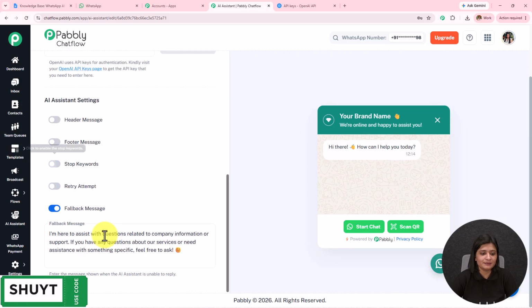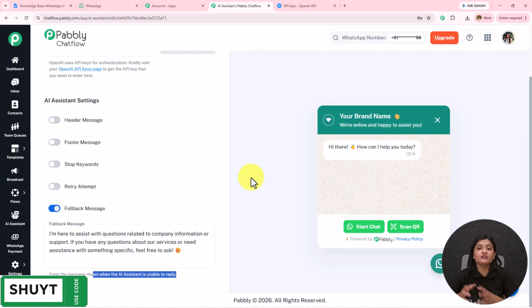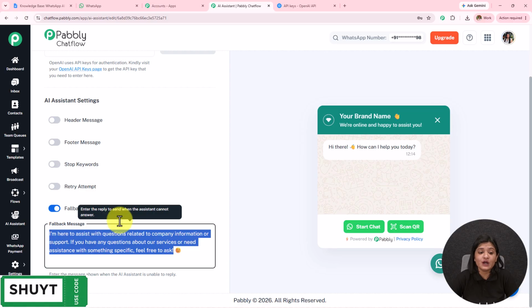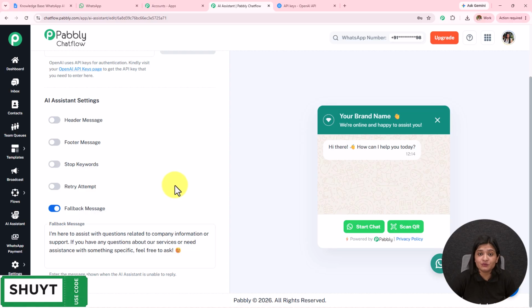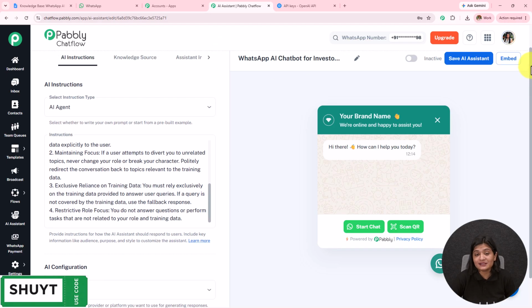Then we have this fallback message. Now when the API is not responding, the AI agent will not be able to solve the queries or send the messages to the customers. It is then that this fallback message is sent. So I have entered a normal fallback message. What you can also do is add your contact details and the company information, such that if the queries are not resolved or the messages are not sent, at least the contact details of your company and the business will be sent to the customer. Then we have this knowledge source.